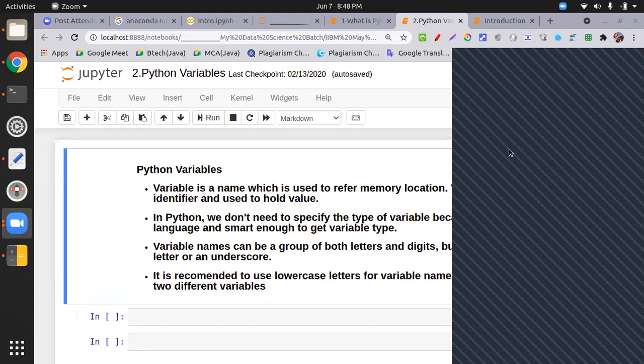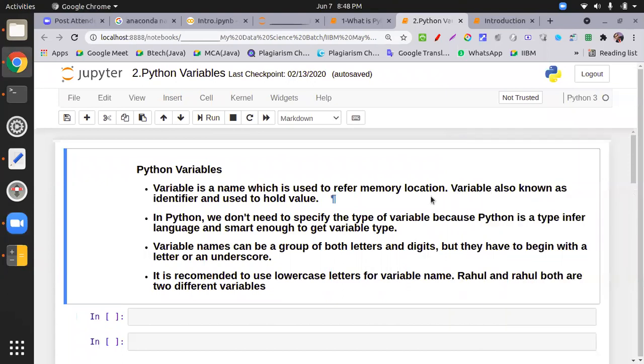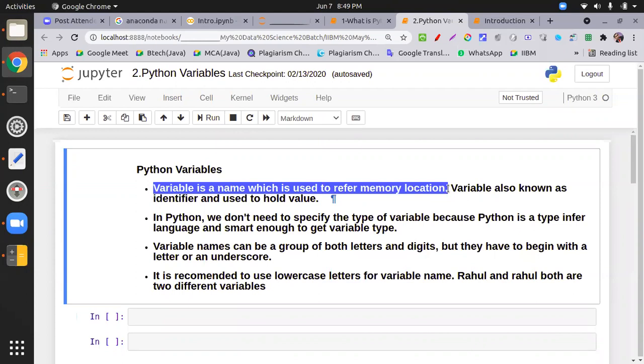No problem. Variable is a name given to a memory location. Very good. Variables are basically data containers, used to record data in a memory location. Using a variable you can allocate data and update data on the same memory location. Because variable means you can vary the value, on a specific location you can change the data also. So a variable is the name used to refer to the memory location.